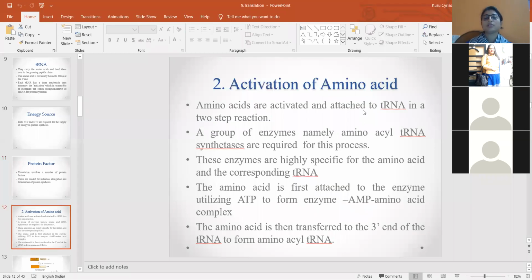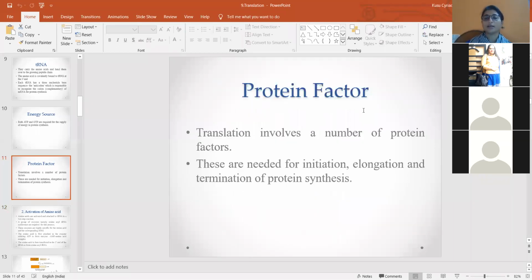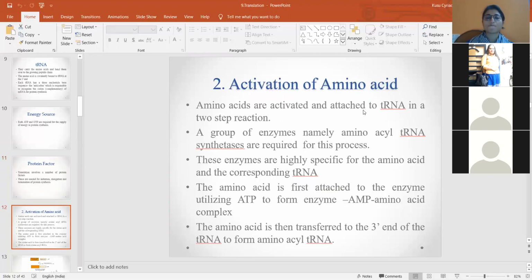We will see the role of these factors, that is initiation factors, elongation factors and termination factors, when we discuss initiation, elongation and termination. So far we were discussing the requirements of the components: what are the essential requirements for protein synthesis to happen? That is amino acids, different types of RNAs, protein factors, and the energy requirements.